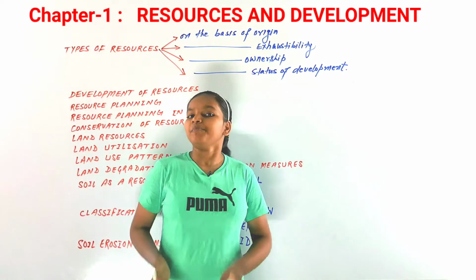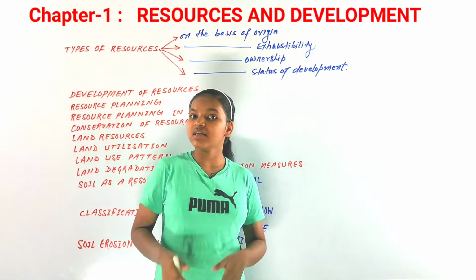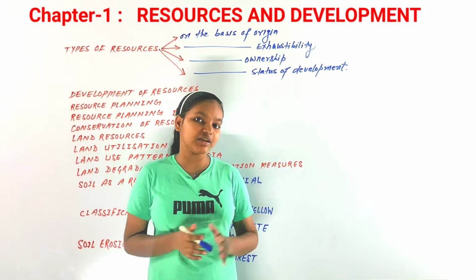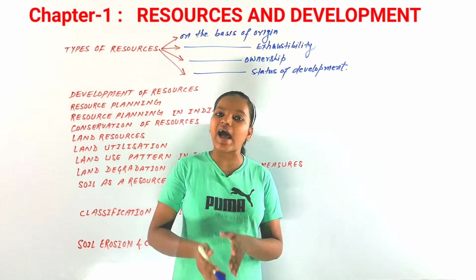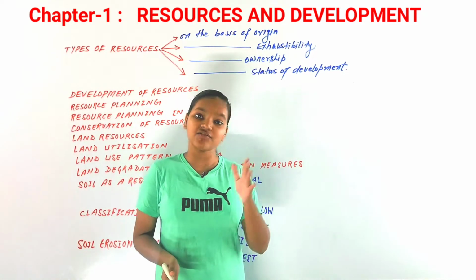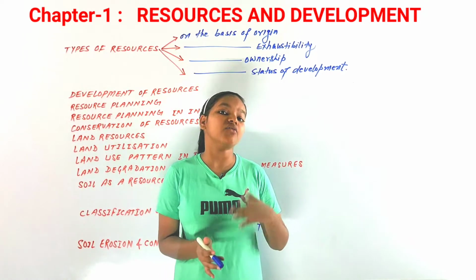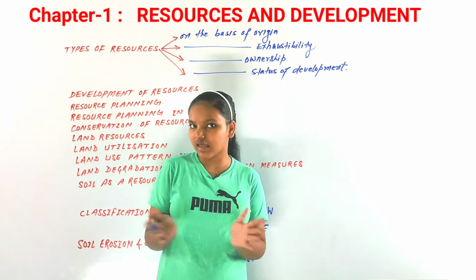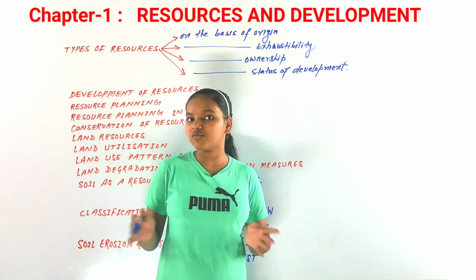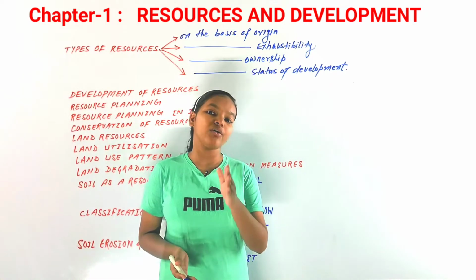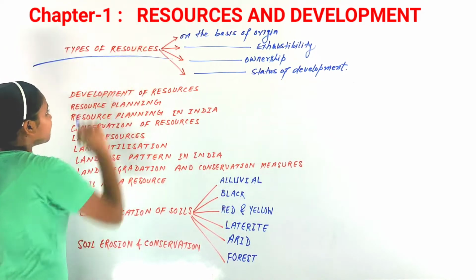So you could say that the transformation of materials into a resource includes an interactive relation between the nature, institutions, and most importantly the technology, because without technology you can't just access a resource. So that is what a resource is. Now there are classifications of resources as well. So let's discuss the classification or the types of resources, our first topic, that is types of resources.